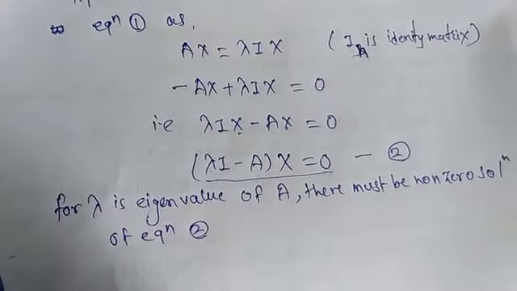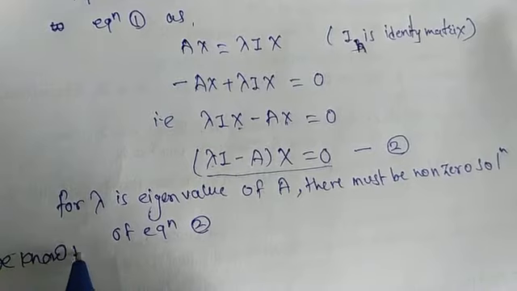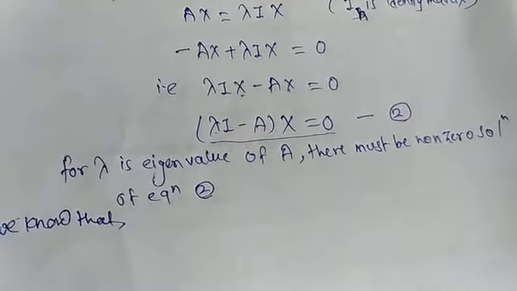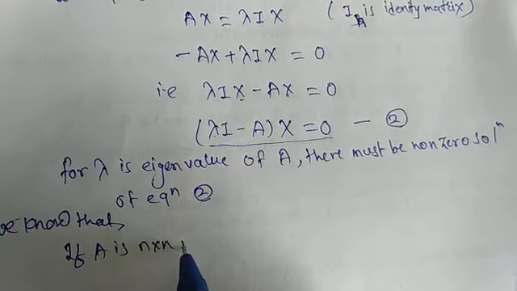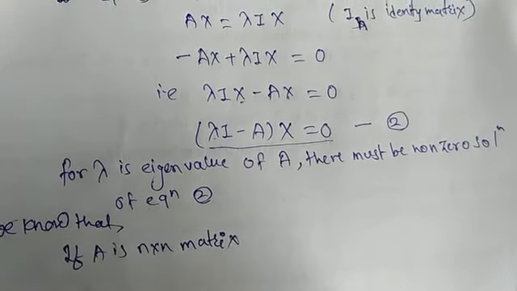Now we have a theorem from homogeneous systems of linear equations. What is the statement of the theorem?